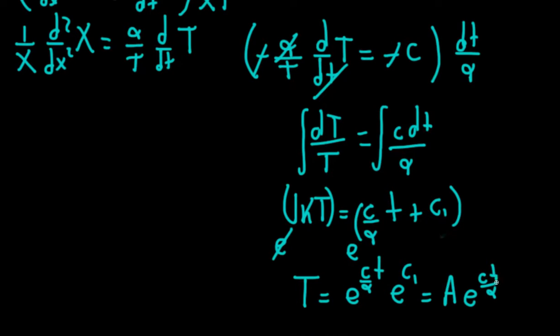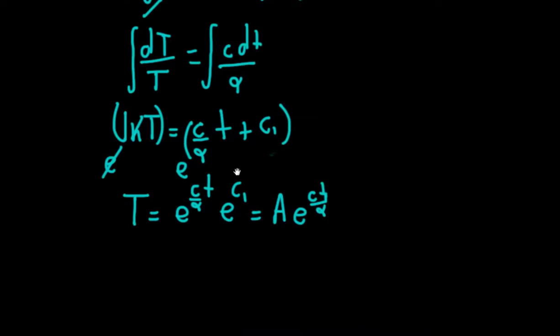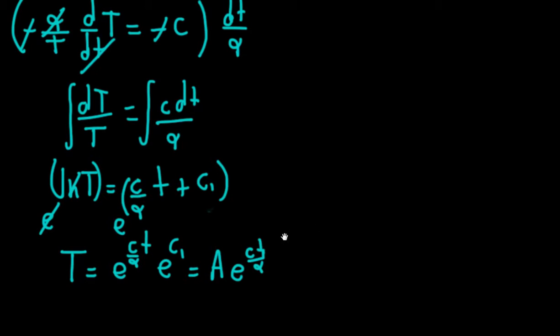Oh, that's rather nice. So we have the part of u that depends on time. Or have we? Because when you think about it, this makes absolutely no sense. Think about how exponential functions are.